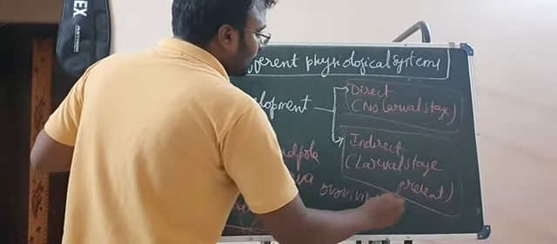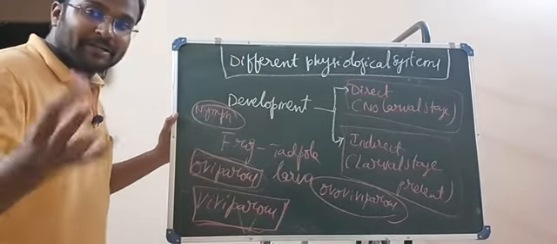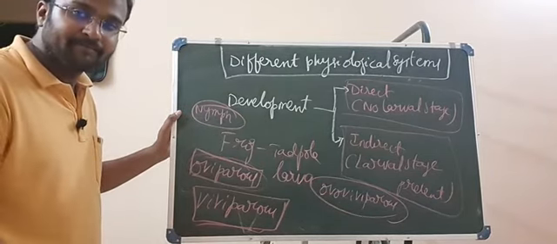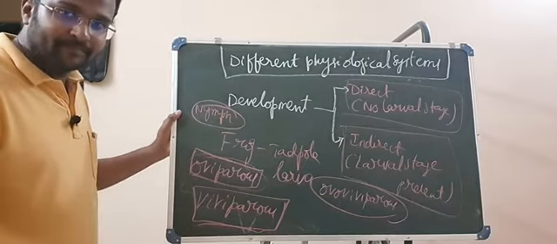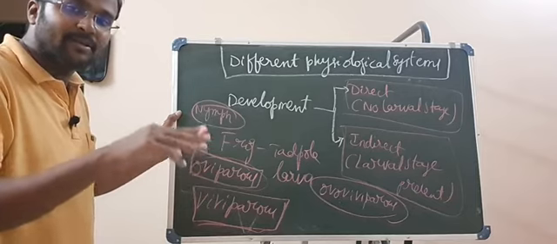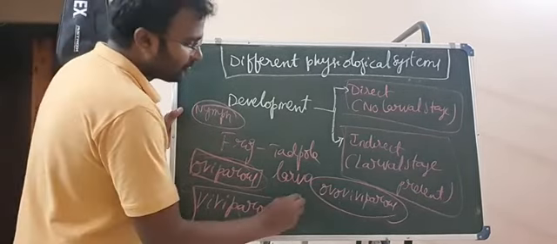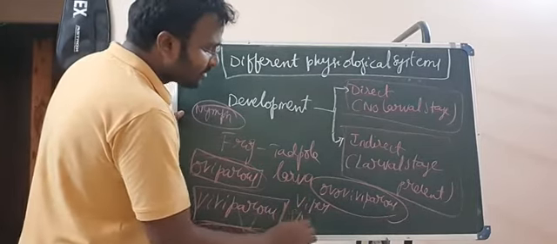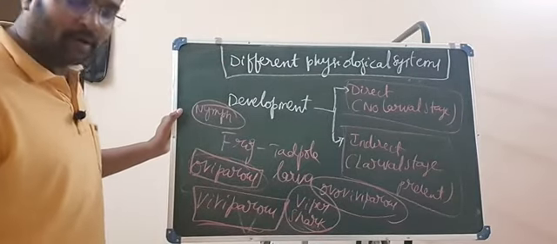ovoviviparous. Ovoviviparous means they give birth to the young ones, but there won't be any placental connection between the mother and the baby. In fact, eggs are not laid, eggs are hatched inside the mother's body. The best example is the viper snake, and apart from that, shark is one more example.